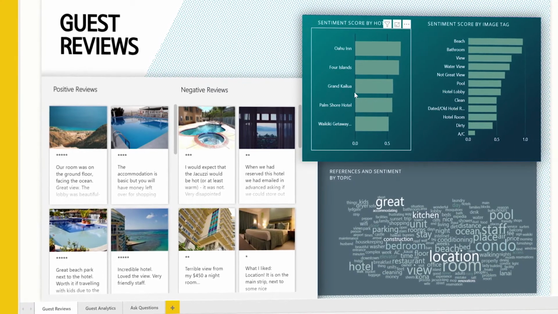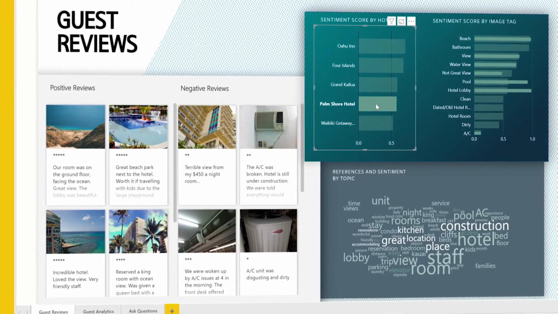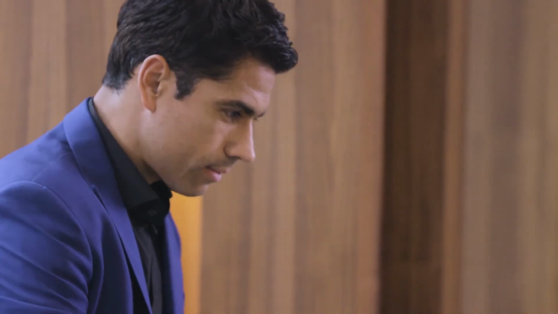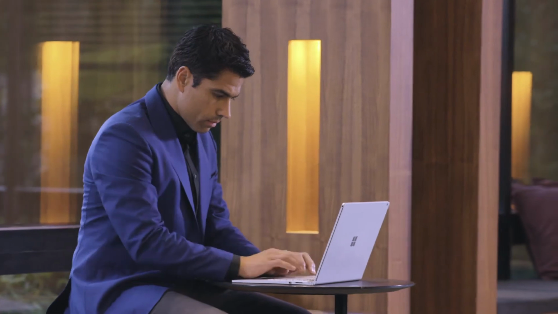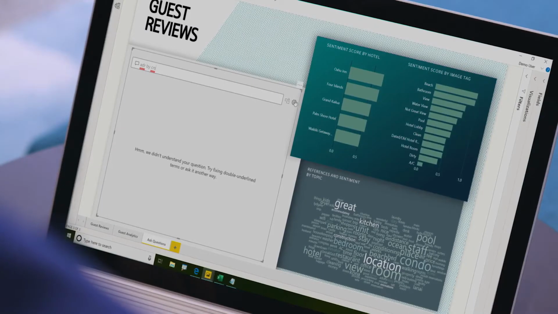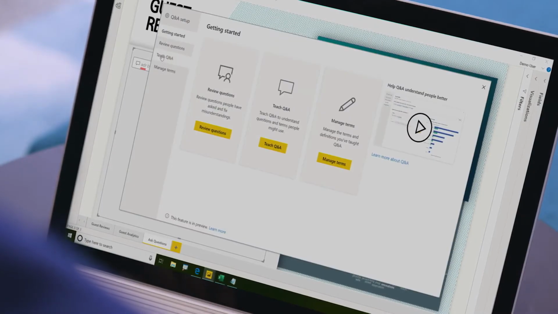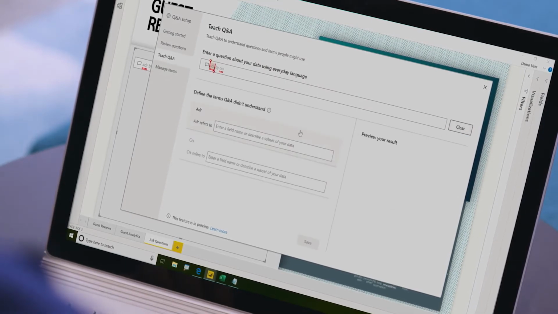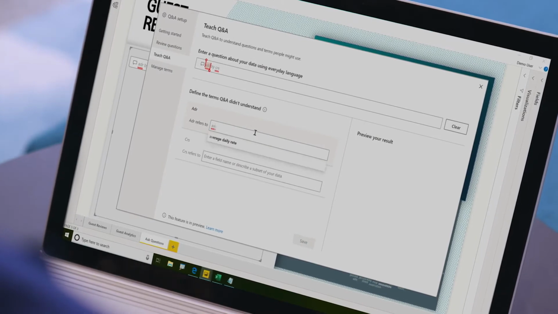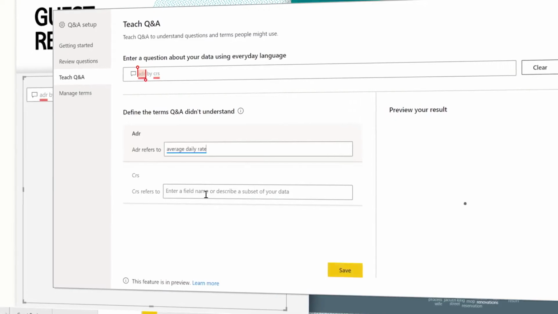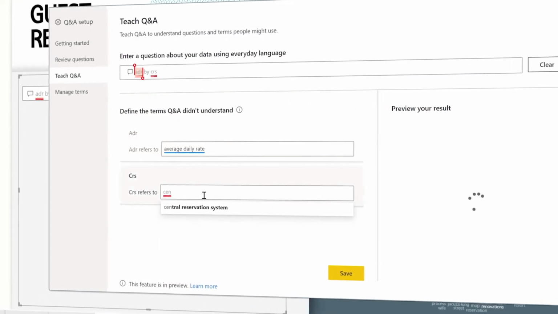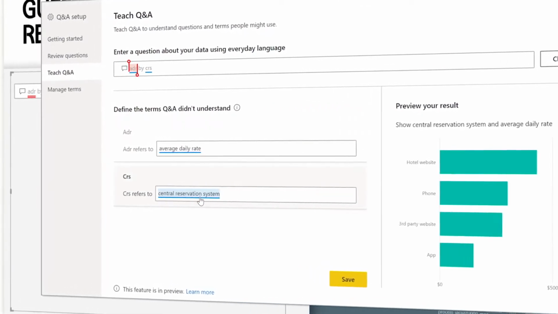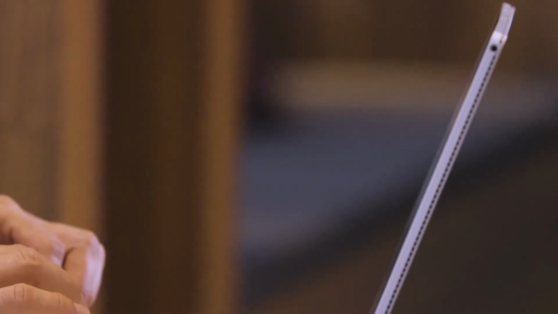Now that his data is ready, Carlos builds a report that can help the team explore trending topics and focus on reviews. Fiona and her team tend to explore data using the Q&A feature, where they can simply ask their data a question to get an answer. Carlos wants them to be able to use their regular industry lingo and jargon when asking these questions. So, using Power BI, he defines ADR to mean average daily rate, and CRS to mean central reservation system, acronyms he knows they'll use when exploring the data.